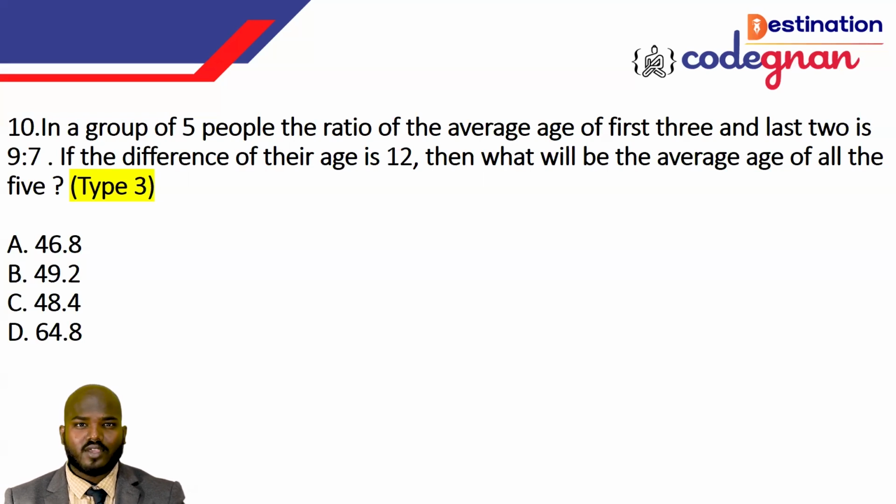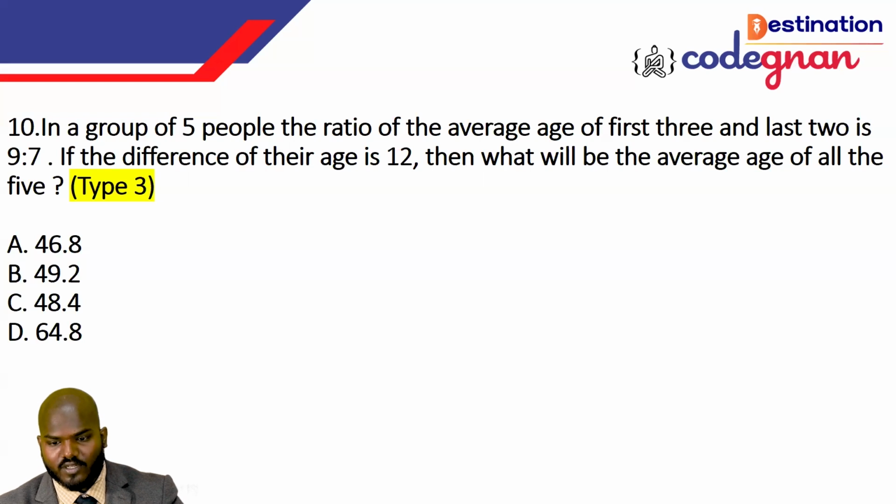I will very clearly say to you, the average is one of the core bases of age-based problems. Ages is a very different topic, and it is a big topic too. You can make a lot of sub-publications based on age probably. But here in this one, guys, you must know one thing: average plays a core important role inside the age-based question. You must understand it. So in a group of 5 people, the ratio of the average of the first 3 and the last 2 is equal to 9:7 here. So let's take it at one. We don't want to take it up in yearly.